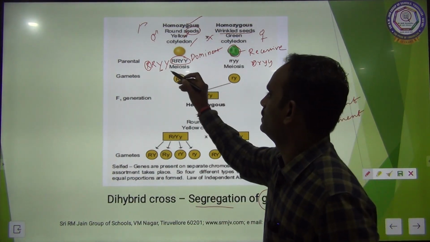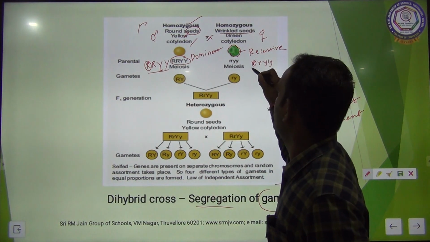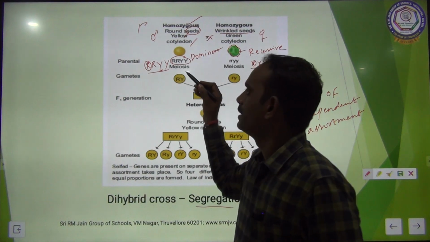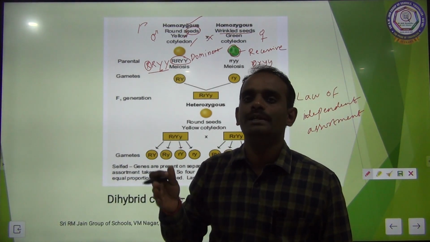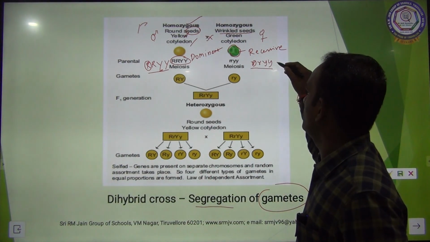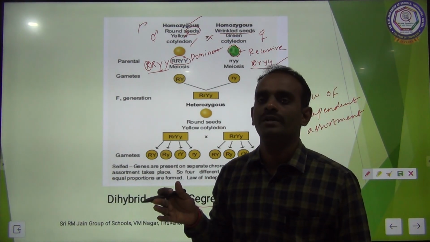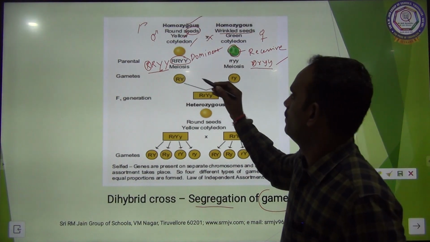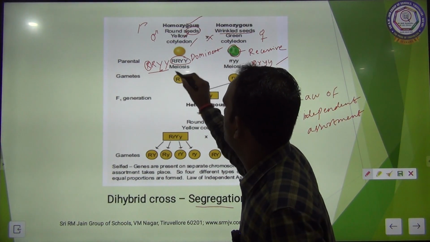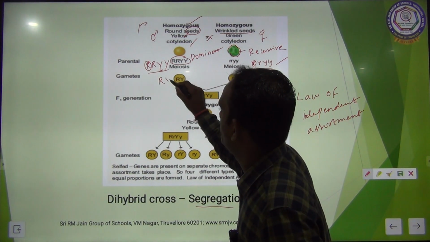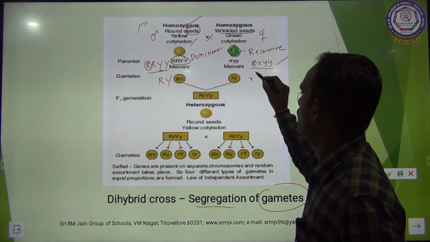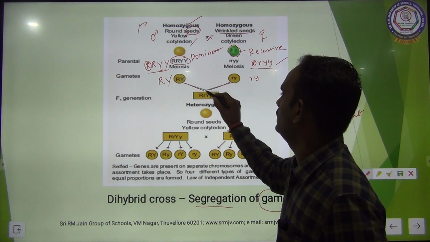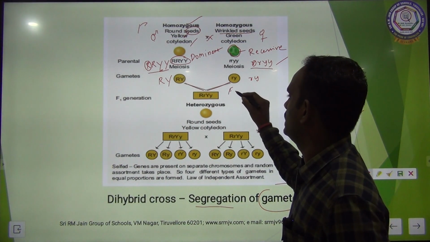Clear, children? So this is homozygous and this is also homozygous. This is the parent genotype, capital R, capital R, capital Y, capital Y. Here small r, small r, small y, small y. These are the parent genotypes. So what will be the gametes here? Capital R, capital Y is the gamete here. Small r, small y is the gamete here. These gametes fuse together in the process of fertilization.